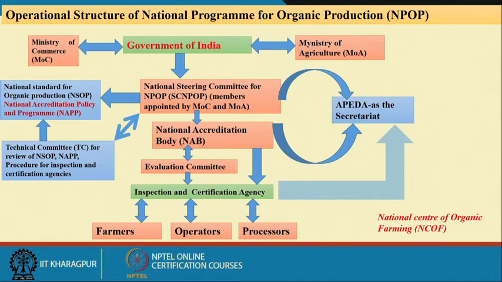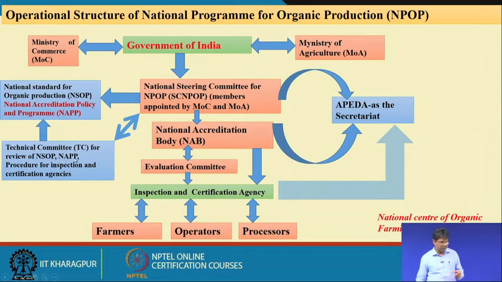The steering committee formulates the national standards and also the national accreditation policy and program, NAPP. They also form a technical committee for review of the national standards for organic production and the national accreditation policy and program.